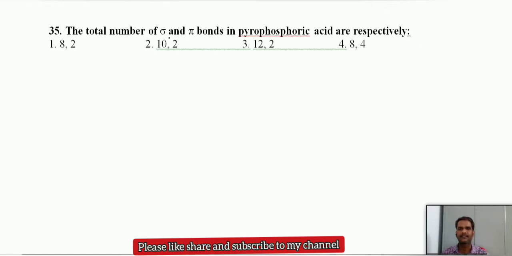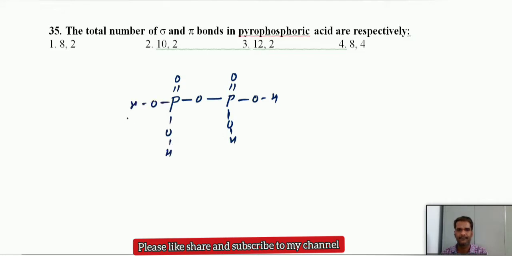Next, 35. The total number of sigma and pi bonds in pyrophosphoric acid. Just now we wrote the structure of pyrophosphoric acid. You can write it back again, and you can count the number of sigma and pi bonds. Now count first the sigma bonds.